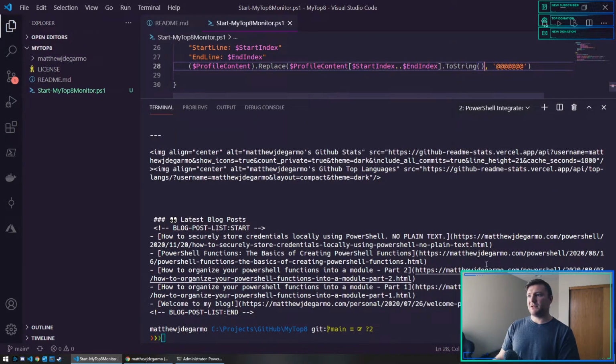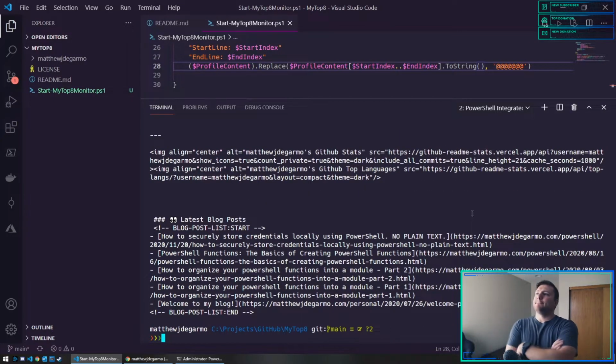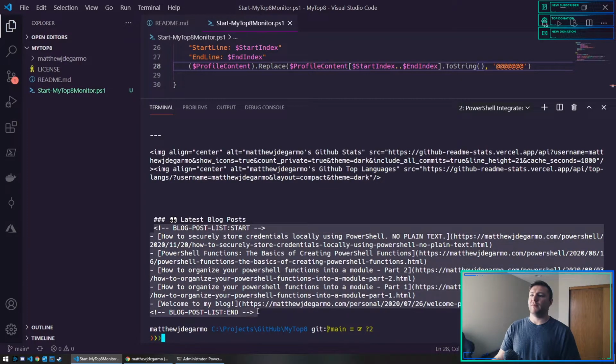Let's send this to be a string here and see if that changes anything. I may have to Google this one. Yeah, because I want to replace this whole blob.